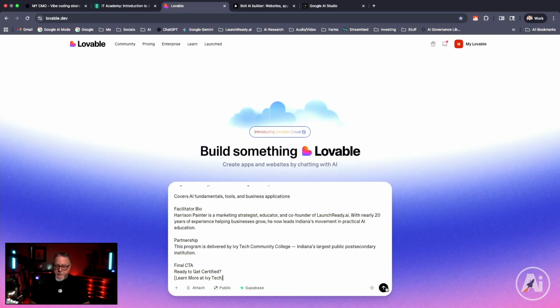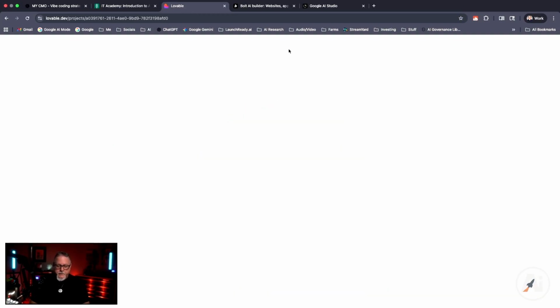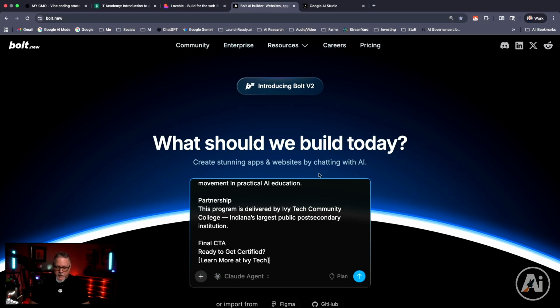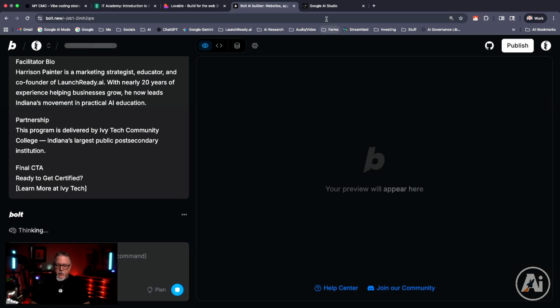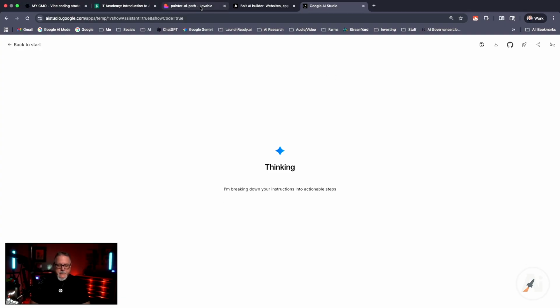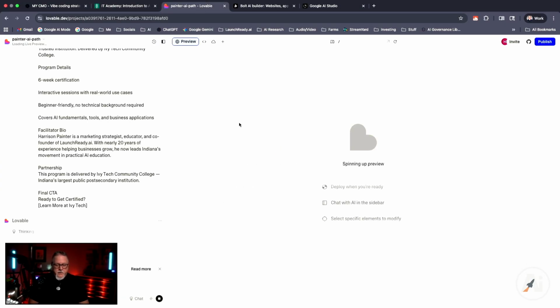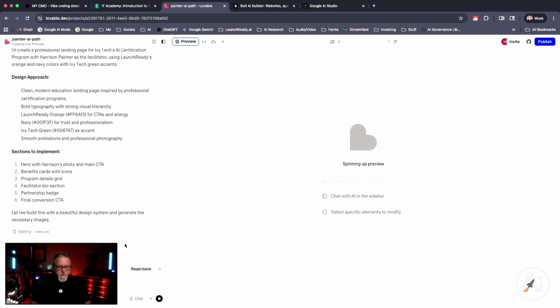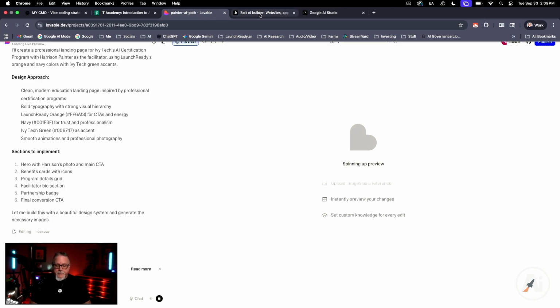Okay, and I'm going to click the magic button now in all 3. So there's Lovable, we're off to the races. There's Bolt, we're off to the races. And there is Google AI Studio. Now, as these things are running, you're going to see over here, it's telling you what it's doing. That's very interesting, especially if you're kind of nerdy, you like to geek out on this stuff. It's a lot of fun to kind of look at that and see what's going on. And it's explaining it to you step by step as it's happening.